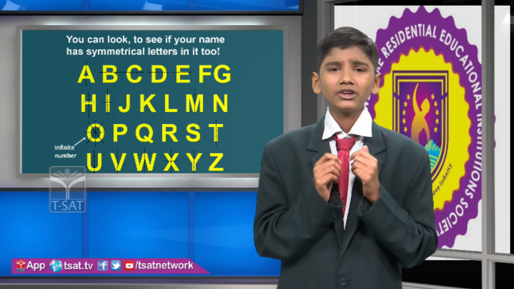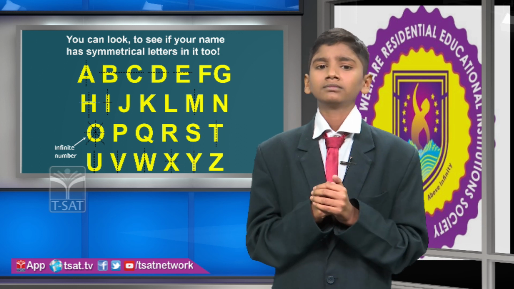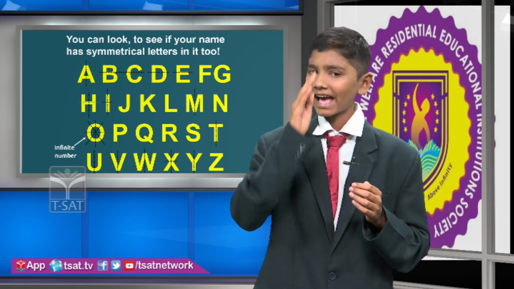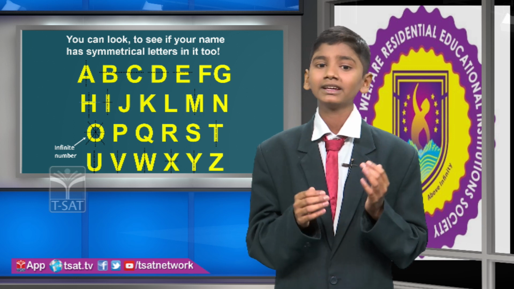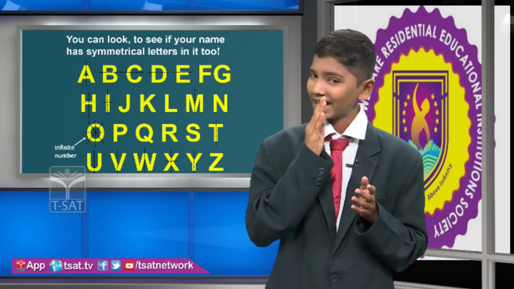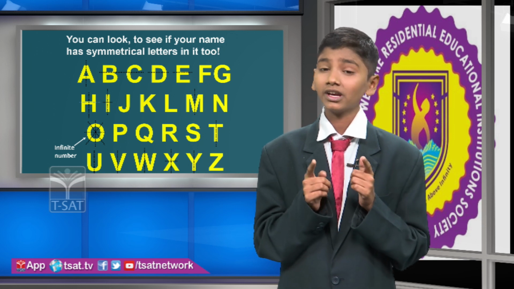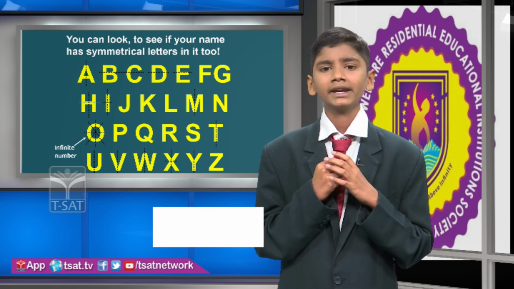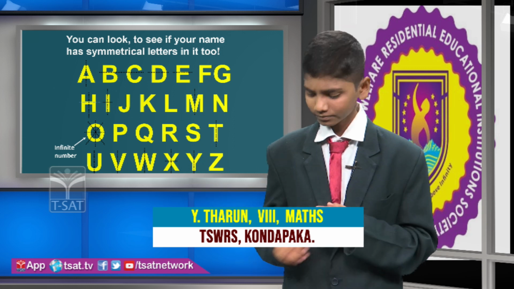You can check in your name whether there are symmetrical letters in it or not. My name is Y Tarun. When I talk about my name, Y has line symmetry, T has line symmetry, H has line symmetry, A has line symmetry, U has line symmetry, N doesn't have line symmetry. You can check in your name how many letters have line symmetry. In my name, except R and N, all letters have line symmetry.